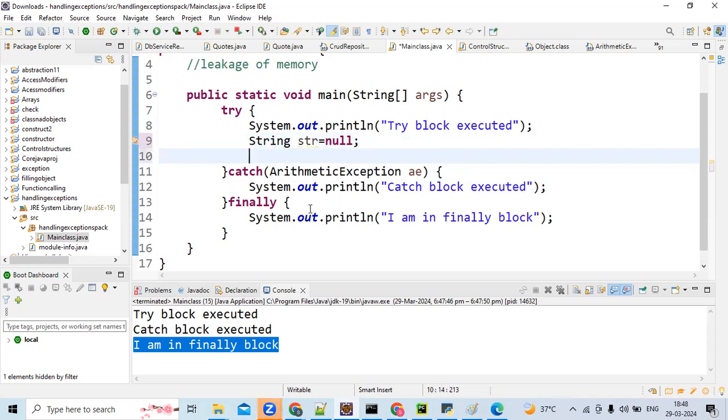So don't think it is a simple useless block. You can do some cleanup activity. We can close the connections, we can close the database connections. That is the use of the finally block.